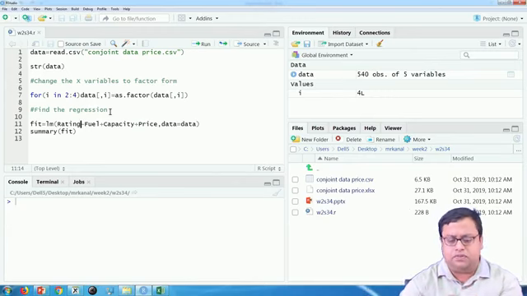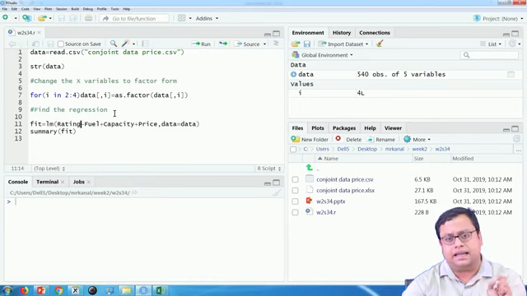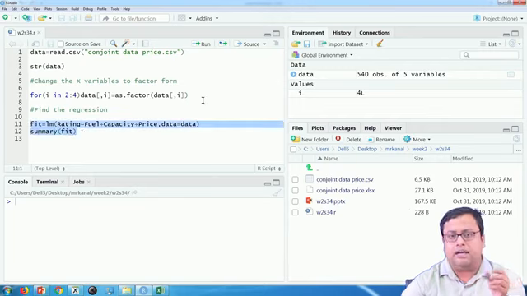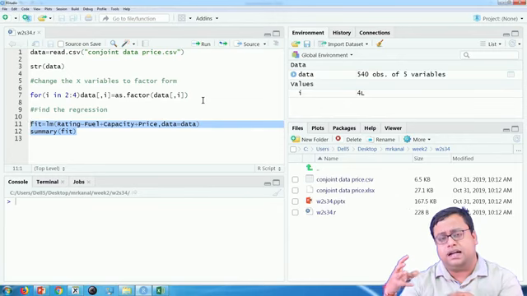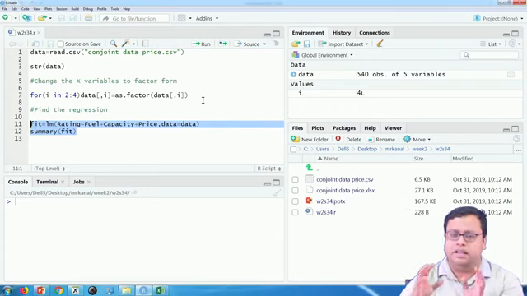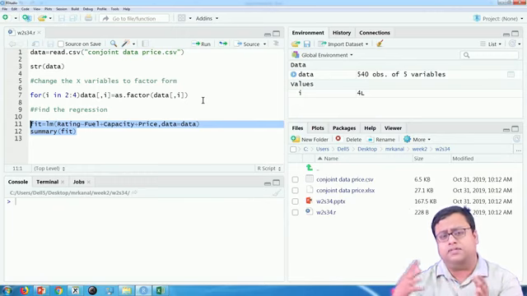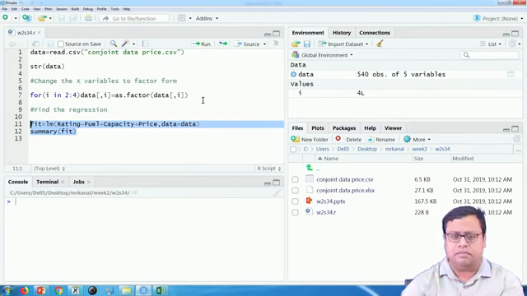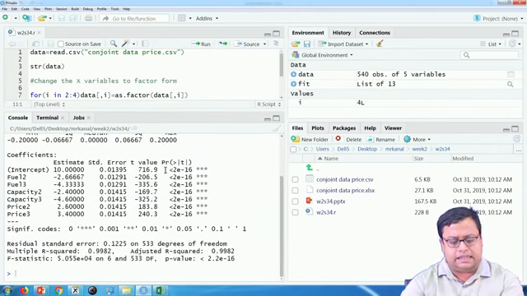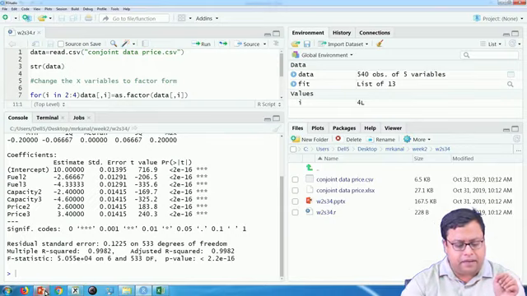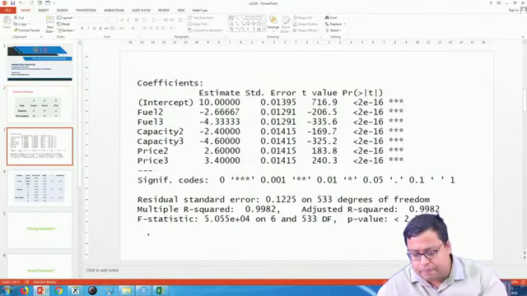Here, fuel, capacity and price are my 3 x variables and rating is my y variable. I run a simple linear regression. I am not doing a much more complex model because the return on that complexity is not much higher. Whatever this simple linear regression can give, I will not get very different information by using a more sophisticated econometric technique. So I am leaving it here. If I run this regression, I get a certain result, and I just copied and pasted it here so that we can discuss.